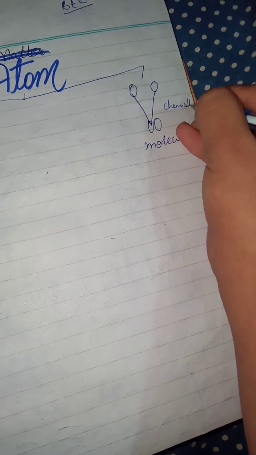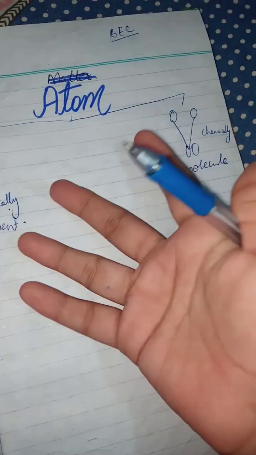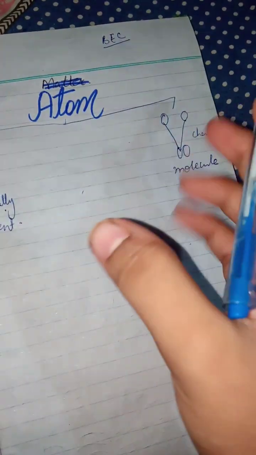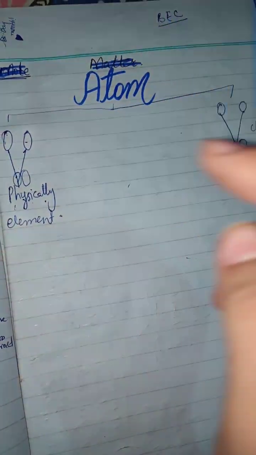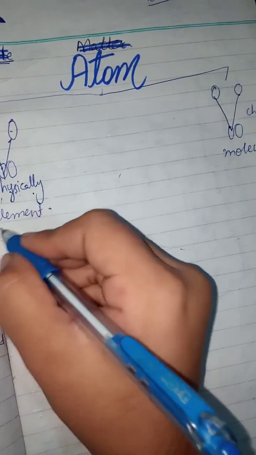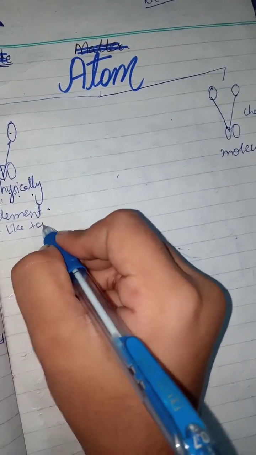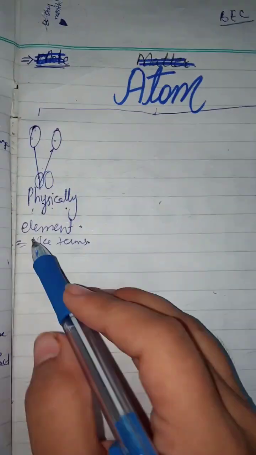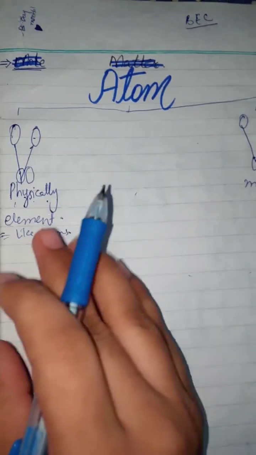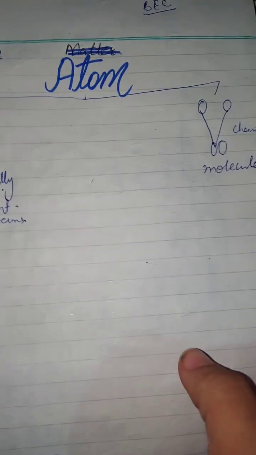This means where chemical would be required, this would be physical contact all over the world, or in this universe. Whenever there is any physical attachment, that's known as an element. And in an element we always have like terms, which are always the same. Which means in an element we do not require any chemical, whereas in a molecule we do require it, because this has chemical bonding or a chemical process happening in it.